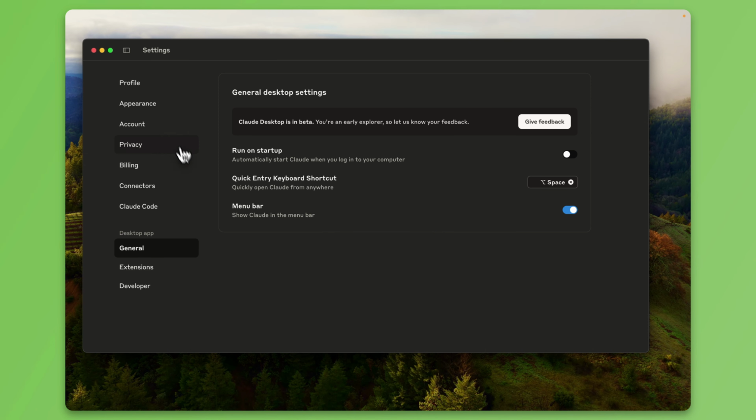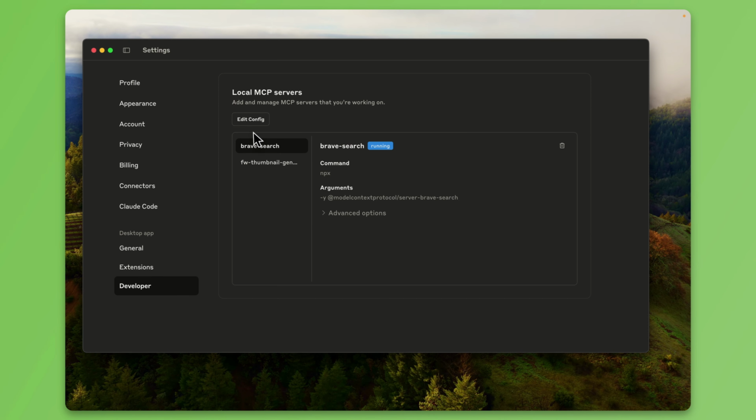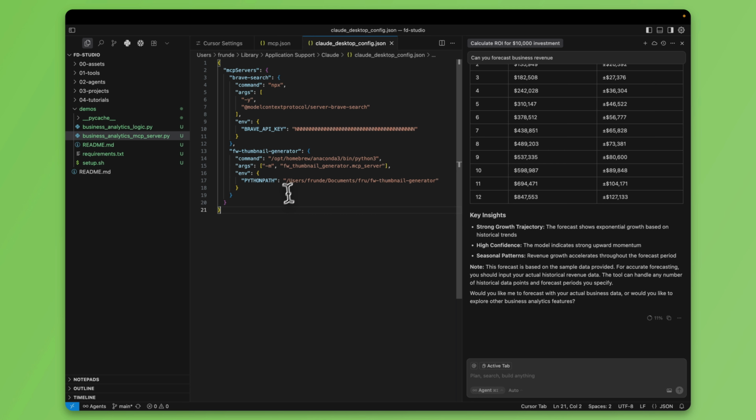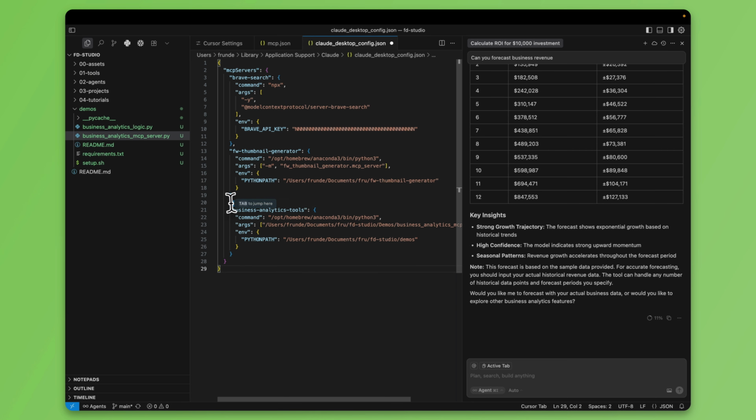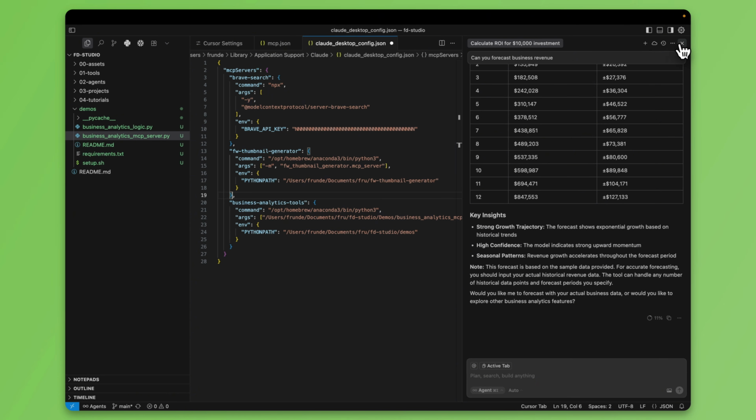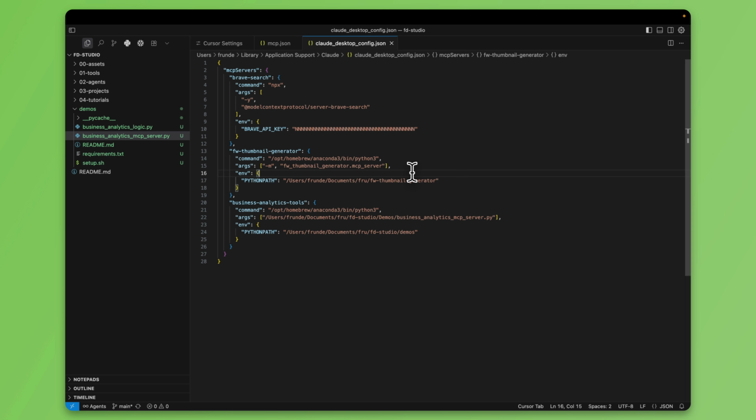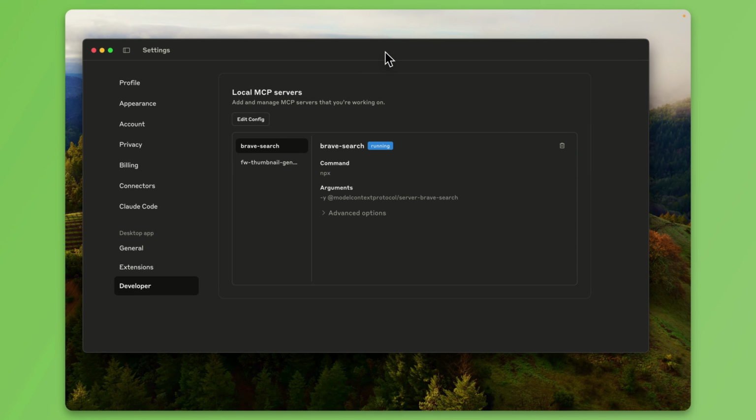We're going to go to settings, and we want to go to developers, find your config, and edit your config. Let me open this up with Cursor. Now here is the Claude config that we have. To this, we just add a new line here, and that is it. That's all we need. It's that simple. With this simple line of code that anybody in Claude can do, we are now giving Claude powers. We're now giving Claude tools to work with.